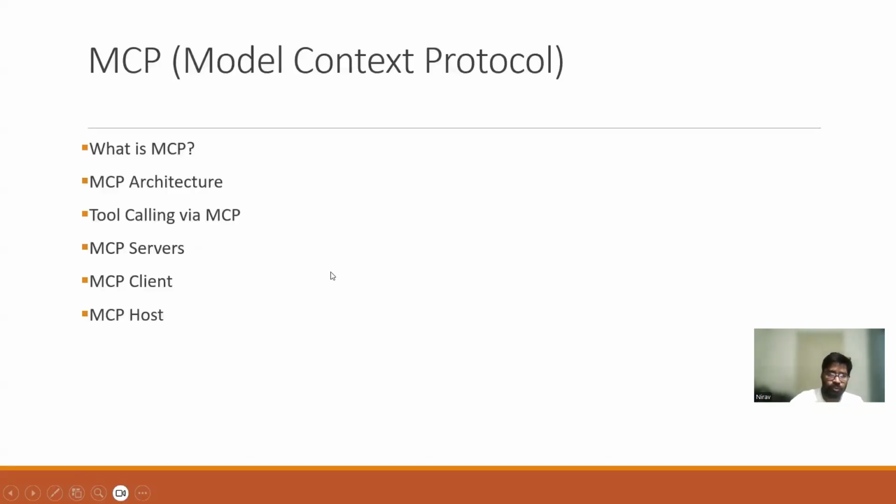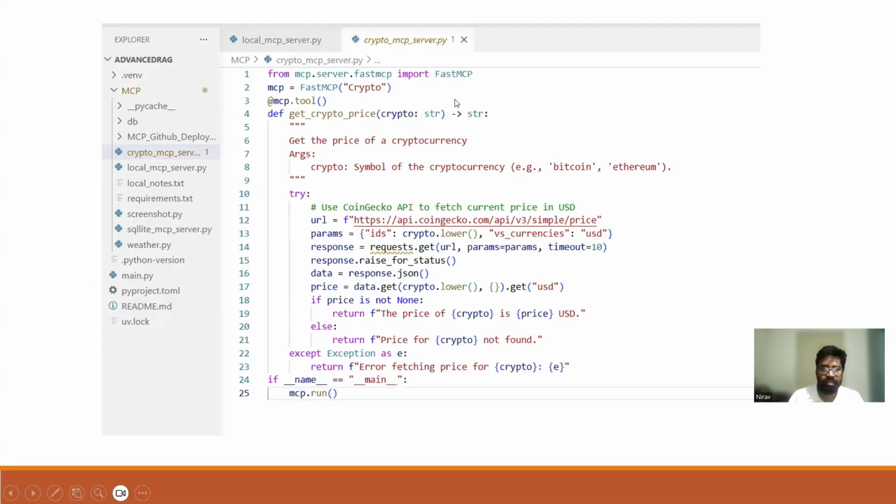Then there is the Model Context Protocol. We have to understand what the Model Context Protocol is and its architecture, especially two or three things you need to understand here: MCP server, MCP client, and MCP application. Then you will be able to understand that this is just a wrapper on an API, which we are using to communicate with external services and tools. So it is very necessary that we do some labs related to this.